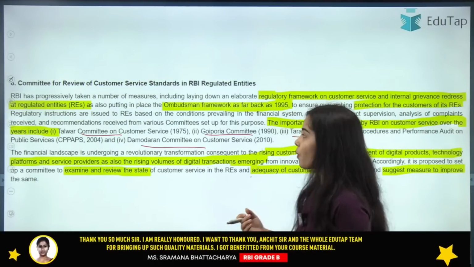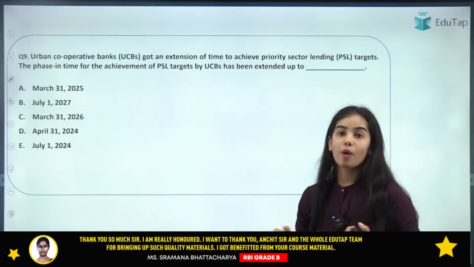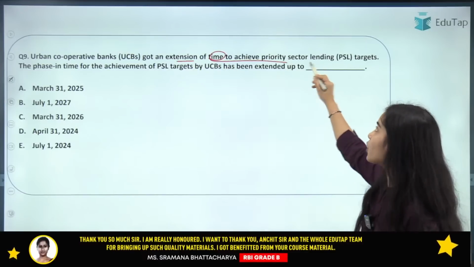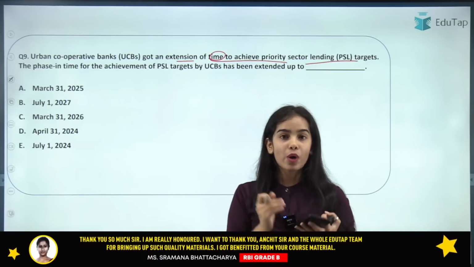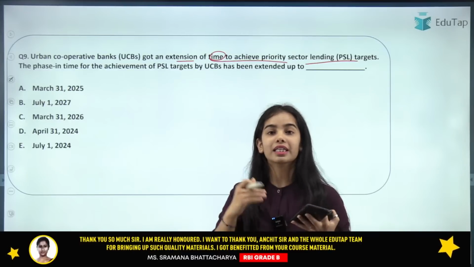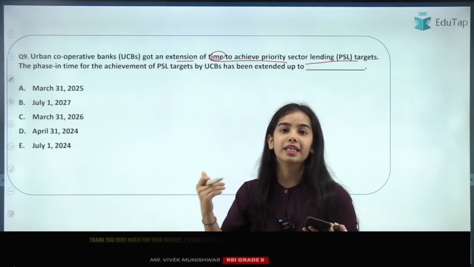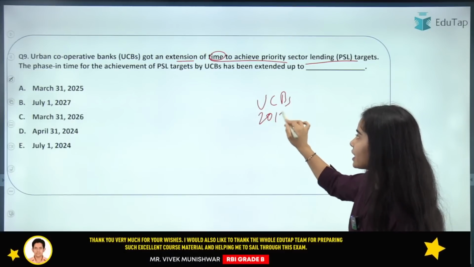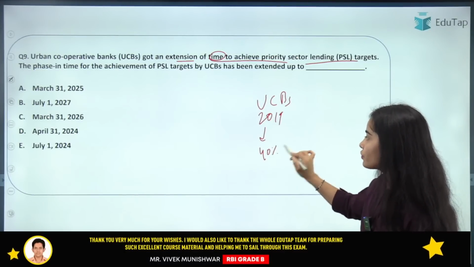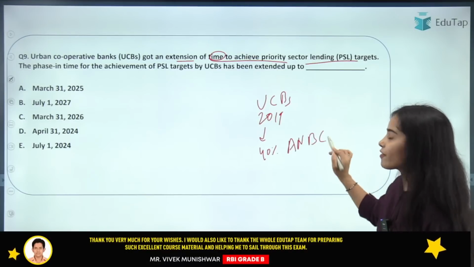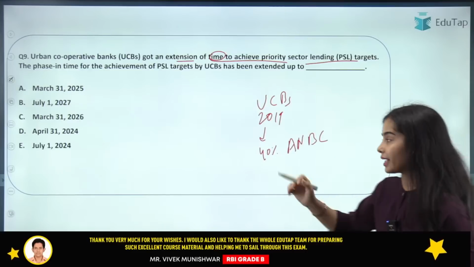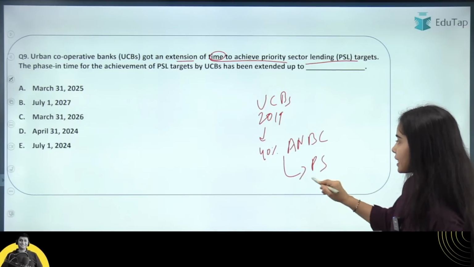Okay, now coming to the next question, that is urban cooperative banks got an extension of time to achieve the priority sector lending targets. You have to tell what is the extension of the time that they have got. Okay, so the urban cooperative banks till 2019 were maintaining 40% of their adjusted net bank credit for the priority sectors.